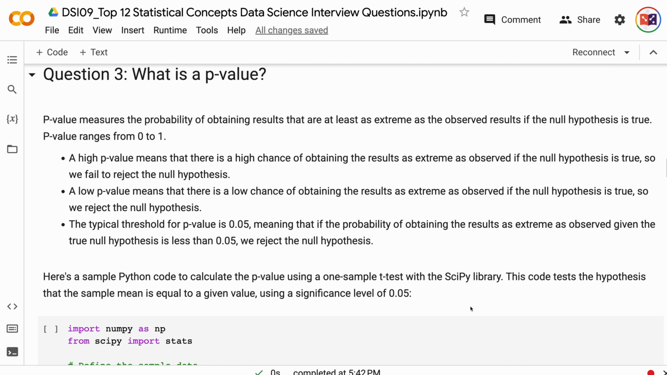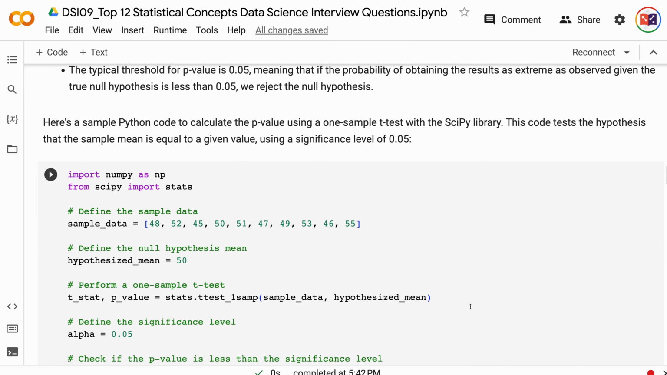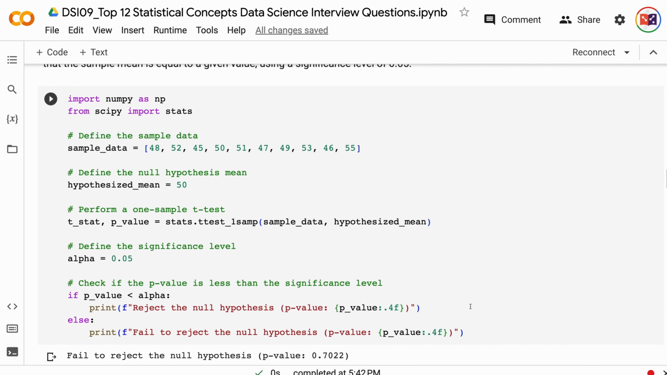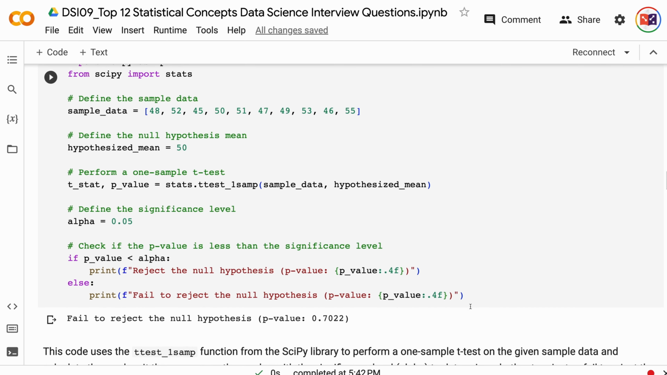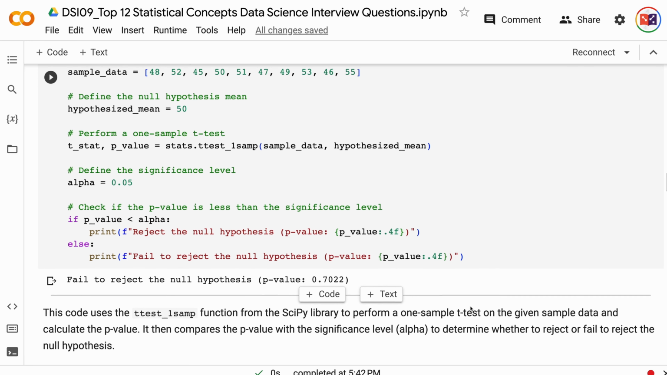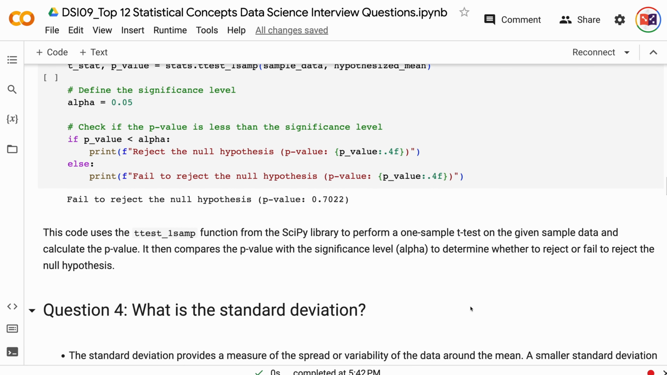Here's a sample Python code to calculate the p-value using a one-sample t-test with the SciPy library. This code tests the hypothesis that the sample mean is equal to a given value, using a significance level of 0.05. This code uses the ttest_1samp function from the SciPy library to perform a one-sample t-test on the given sample data and calculate the p-value. It then compares the p-value with the significance level to determine whether to reject or fail to reject the null hypothesis.